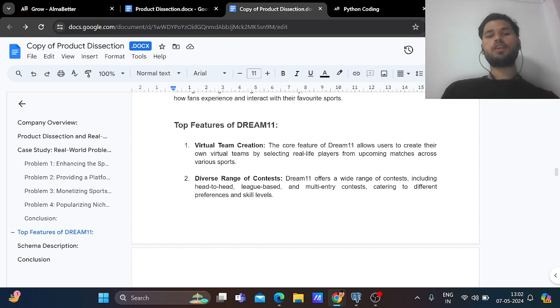Second is a diverse range of contests. There are many contests provided for various sports on a particular match day. For example, when the IPL is going on, in an IPL match there are various types of contests like a 49 rupees contest, 39 rupees contest, 1 rupee contest, also a 100 rupees contest. There are various types of contests, and users can participate in any type of contest.